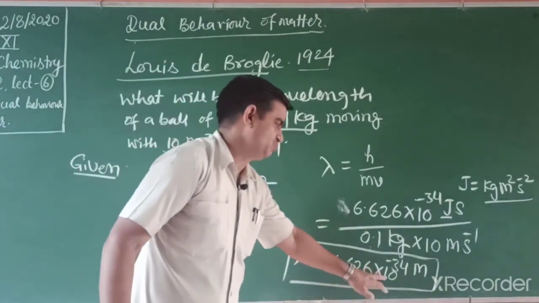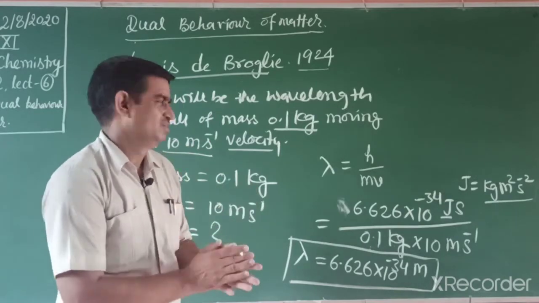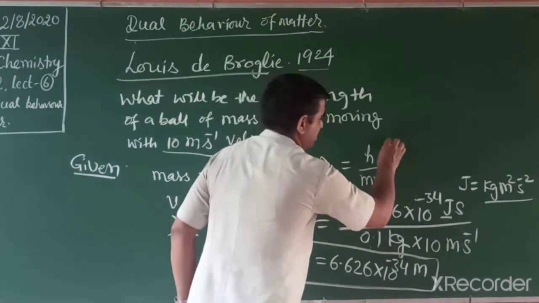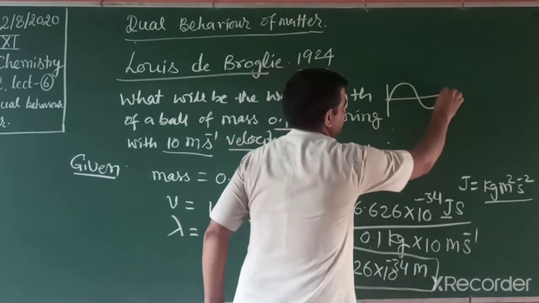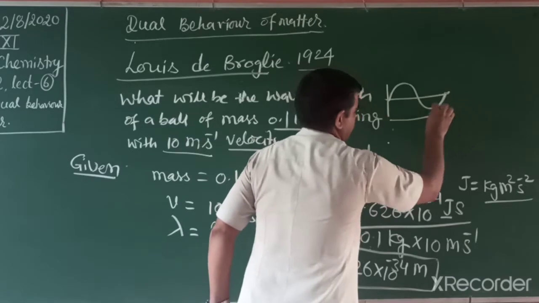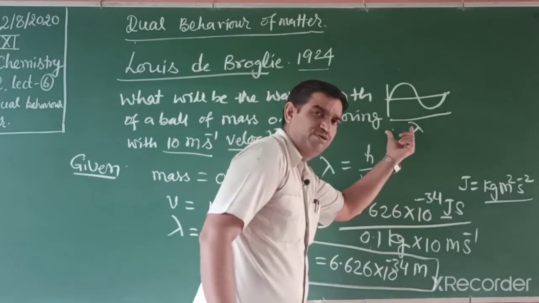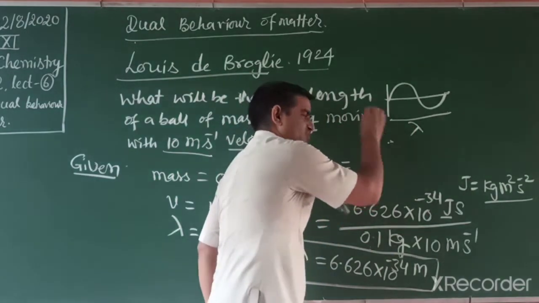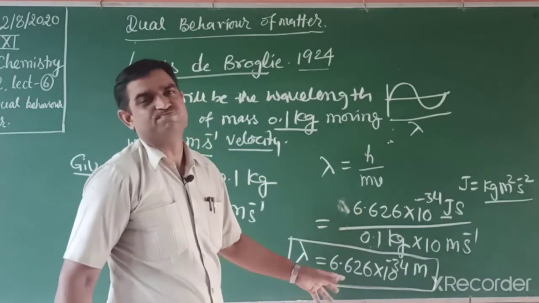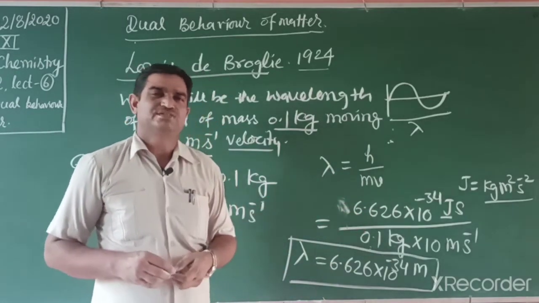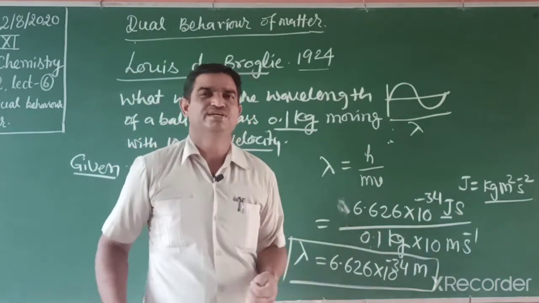Students, this 10 to the power minus 34 is very, very small, negligible. What is the wavelength? Two continuous crests or troughs is known as wavelength, lambda. But this length is very, very small, so negligible, like a point. So this wavelength is ignored, and it appears to show only particle nature. The wave nature is very, very less, negligible.